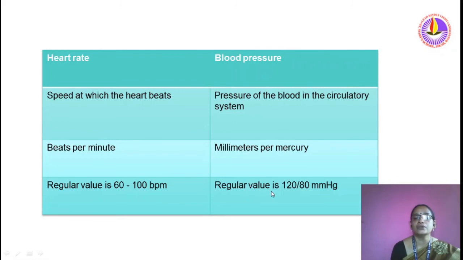Its regular value is 120/80 mm Hg. So the pressure of the blood in the circulatory system is called blood pressure.